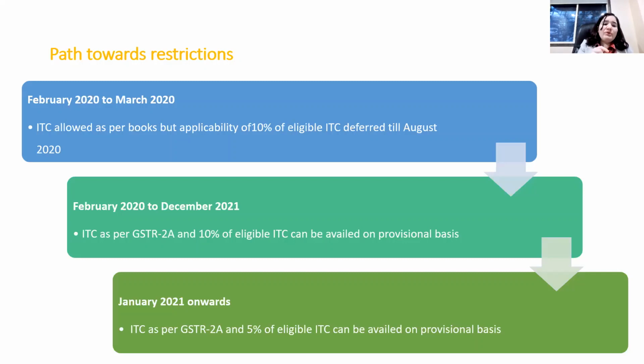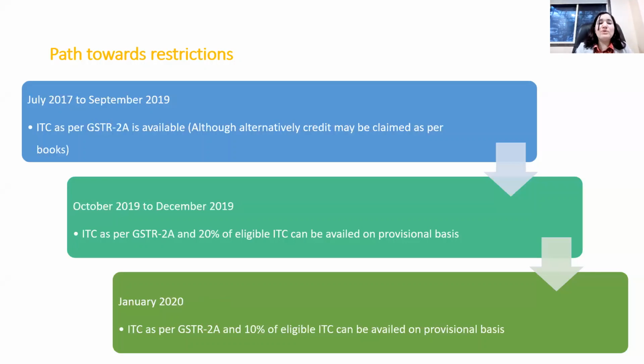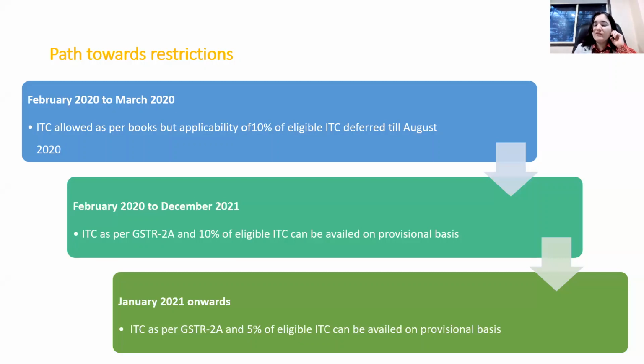Now, if you see February 2020 to December 2020, again ITC as per GSTR 2A plus 10%. Amongst that, February 2020 to March 2020 you have to compute cumulatively in the month of August. Now, from 1st January 2021, this 10% is reduced to 5%. So let's see how many times the rule has been amended within 1 year. It's almost 6 times the rule has been amended within 1 year.